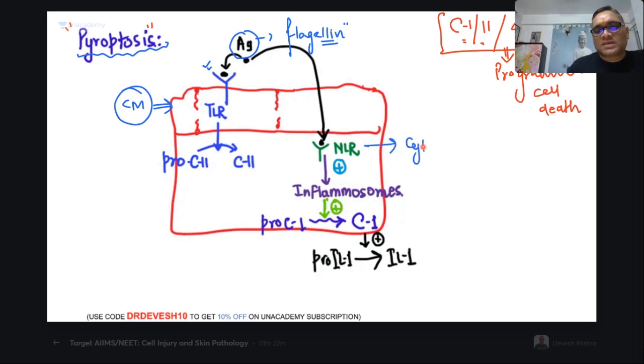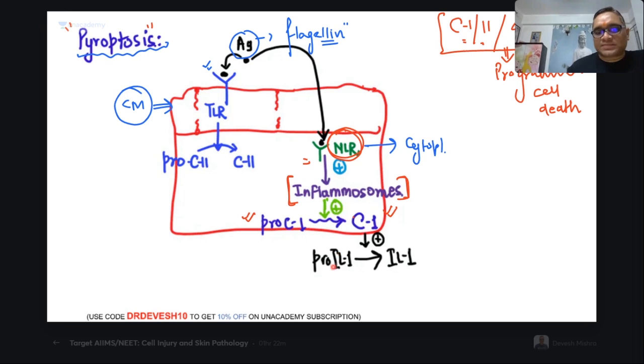And in cytoplasm, they are going to combine with the nod-like receptor. So when they combine with nod-like receptor, what will happen? They are going to activate inflammasomes. And inflammasome is going to activate the procaspase 1 into the active form of caspase 1, right?